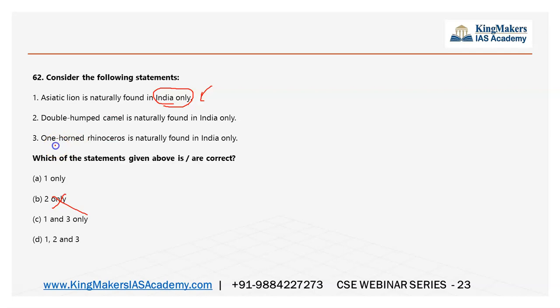One-horned rhinoceros, I know it is in both Bhutan as well as in India. So again, having 3 as right, I will end up crossing this, eliminate this, and now it is 1, 3 or 1, 2, 3. So I just have to know the second statement. Double-humped camel is naturally found in India only.